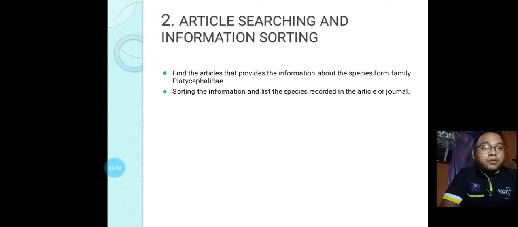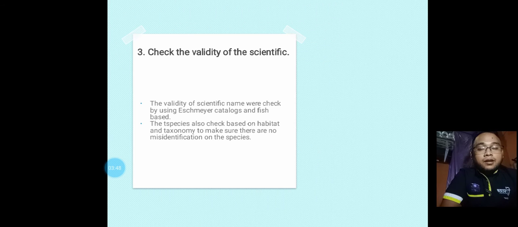Then list the species recorded in the article or journal. Next, we check the validity of the scientific name. The validity of scientific name was checked by using Eschmeyer's catalog and FishBase. The species also checked based on habitat and taxonomy to make sure there are no misidentification on the species.